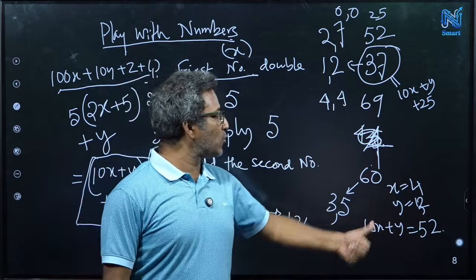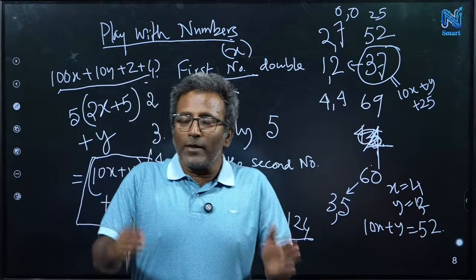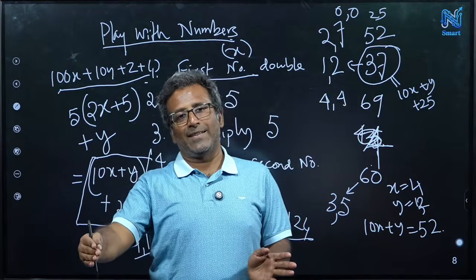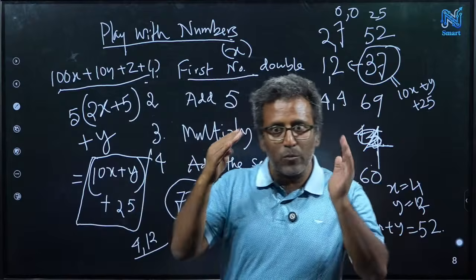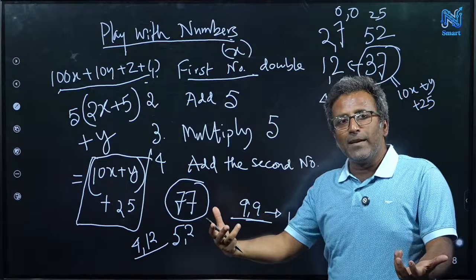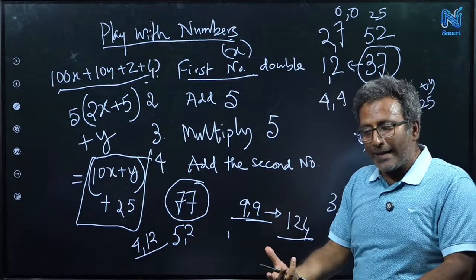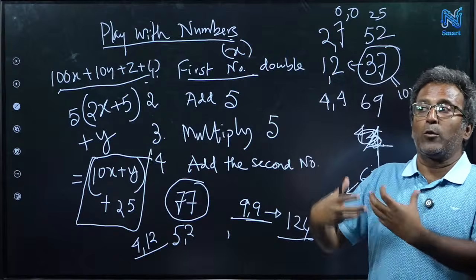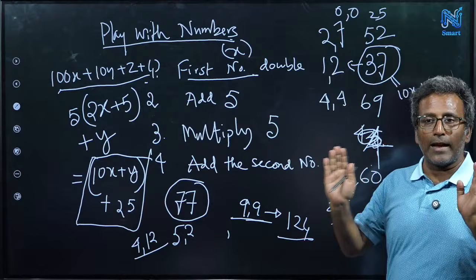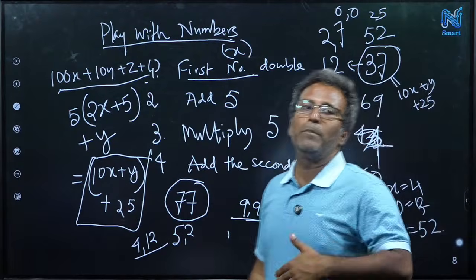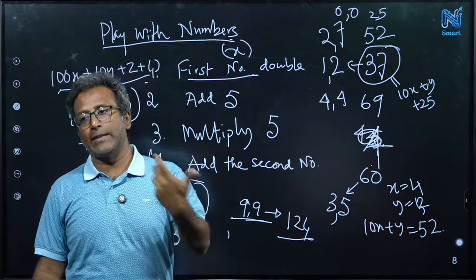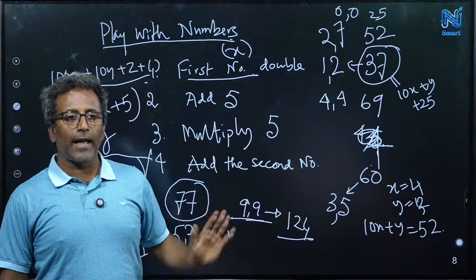You will tell me x is 5 and y is 2, I will say no, 4 and 12. So uniqueness is only true if my numbers are between 0 and 9. So that property you have to also keep in mind. Whenever you write a number in the form 10x plus y, first of all, we can always write a number like that, and that is unique. There cannot be any other possibilities of x and y, provided that x and y lie between 0 and 9. This is called the decimal representation of a number. Whenever we write 2-digit or 3-digit numbers, this is the way we write them, right? This is the algebraic interpretation.